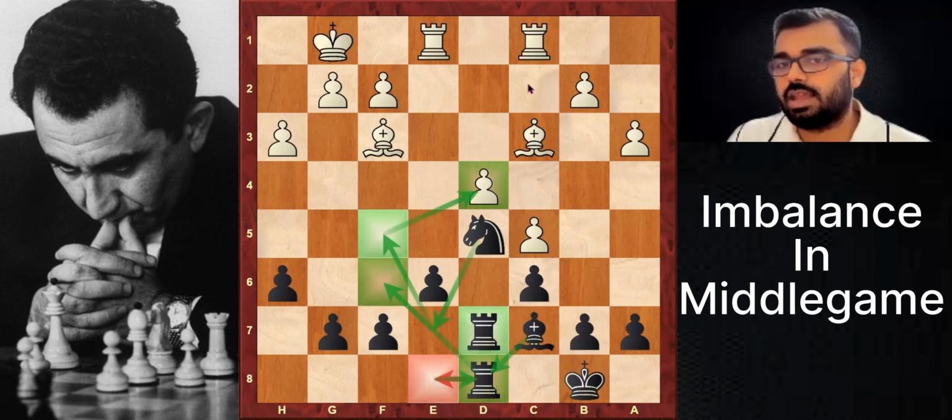Remember, they can defend only with 3 pieces. 1, 2, 3. This bishop will be useless, because it's a white square. If it was a knight, it's different stuff. You can attack with 1, 2, 3, 4 pieces. They can only defend with 3 pieces. So that is why black will win the game.